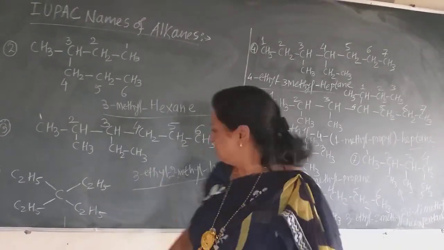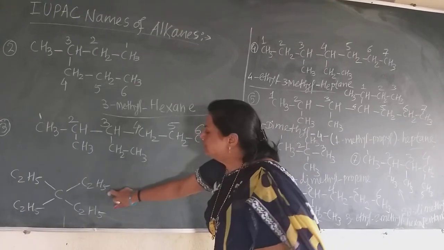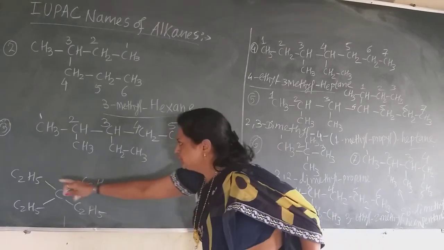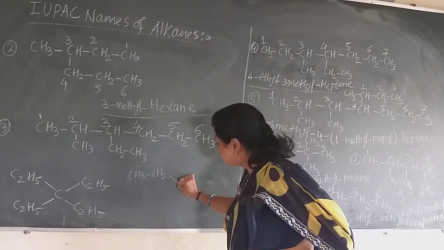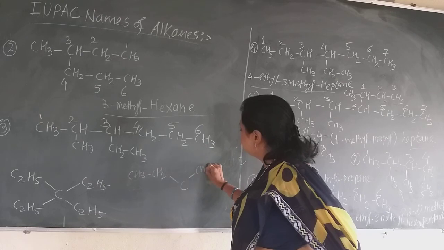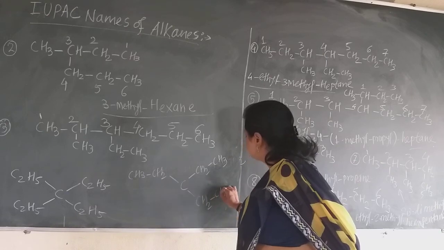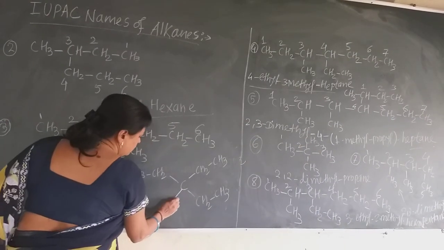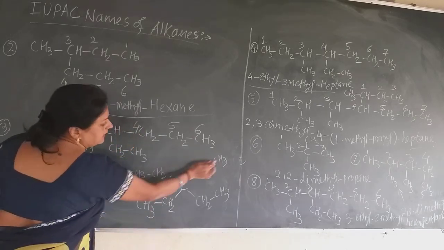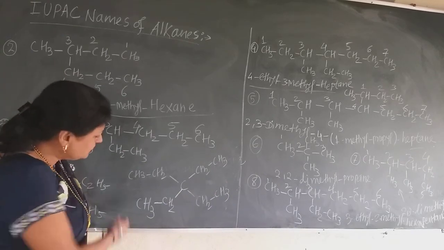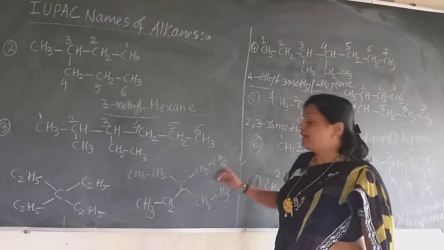Now see here, first draw this compound in the correct manner. How is this drawn? Now see here. C2H5 means CH3, CH2, then this carbon, then again CH2, CH3, then again CH2, CH3, and here also again CH2, CH3. Always remember that CH3 is always at the end position. Now this compound and that compound are the same. Why do I separate the carbon atoms? Because we have to give the numbers.